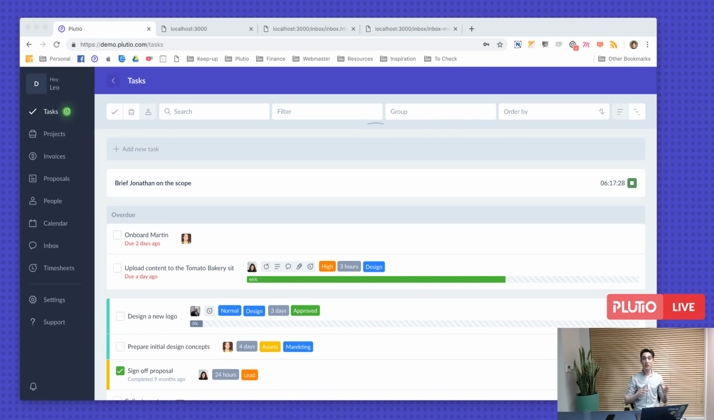Having templates for blocks and items and packages is in the works right now. It's coming very soon.